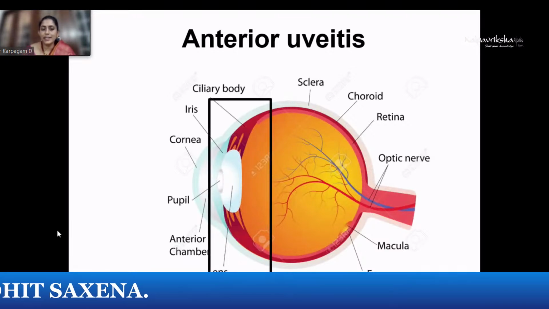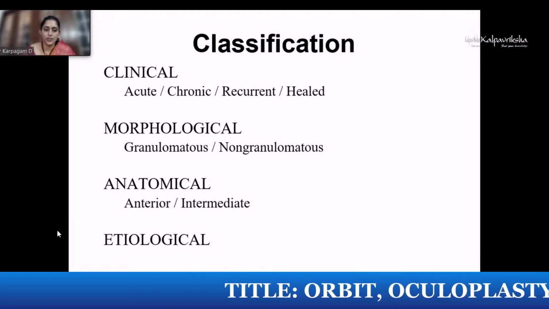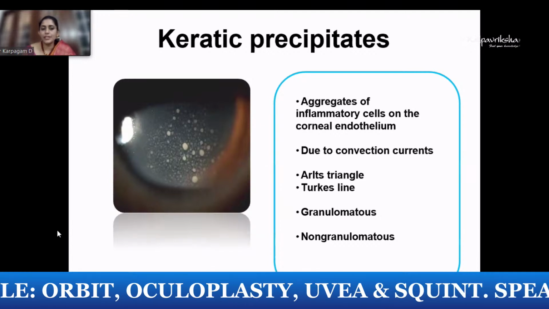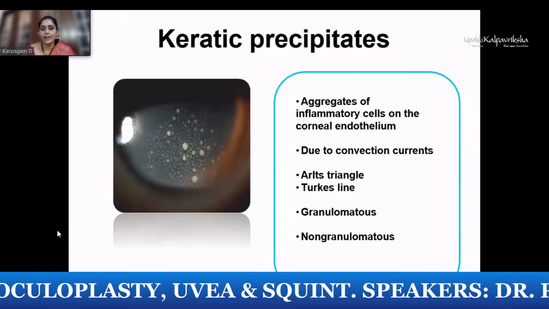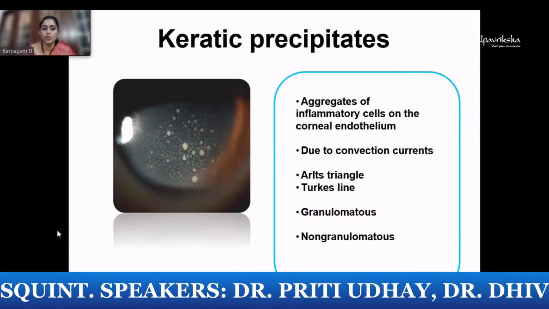This is basically an involvement of the anterior chamber with iris and ciliary body. It can be further classified into clinical, morphological, anatomical, and etiological causes. And when you start examining from the front to back, the first and foremost, which excites anybody, is the keratic precipitates. These are basically aggregates of inflammatory cells on the corneal endothelium due to the convection currents.